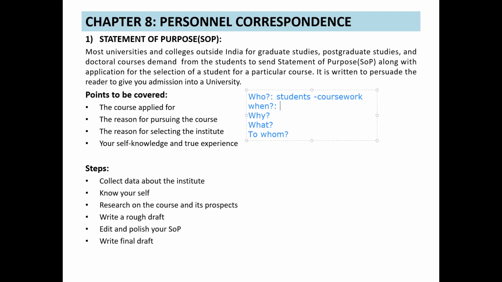Now what's the system in foreign universities and colleges, institutions? In India, we have the marking system or grading system. We have merit list. Based on merit, you get the admission. Correct? Whereas in certain universities in India, SOP is applicable. उनको SOP चाहिए. But most of the time, there is a merit list. Based on merit, we get the admission. Whereas in foreign countries, in those institutions and colleges, universities, if you want to get admission, they don't want your merit and all. They want your SOP.